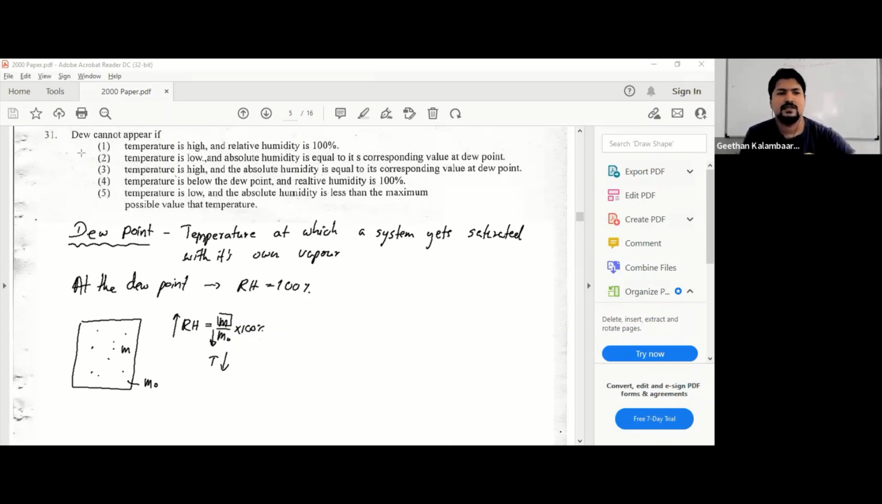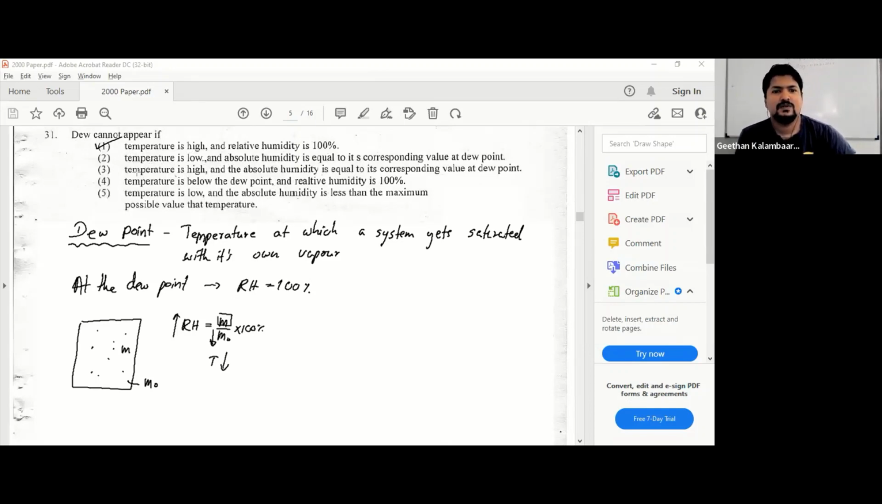So at higher temperatures, dew cannot appear. Right? At higher temperatures in the sense, not that when you increase temperature, if it is not saturated, you will not get dew. But even though the temperature is high, if you can make the relative humidity 100%, yes, relative humidity 100%, it's a dew point. So this will make dew.